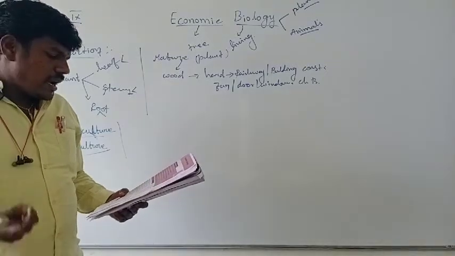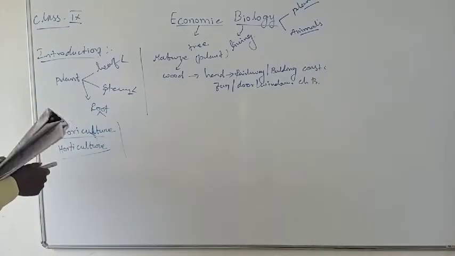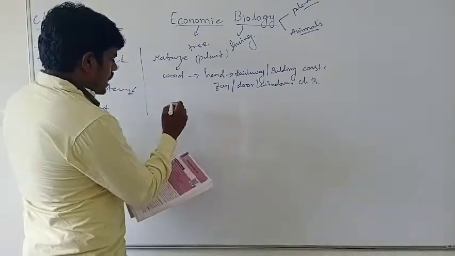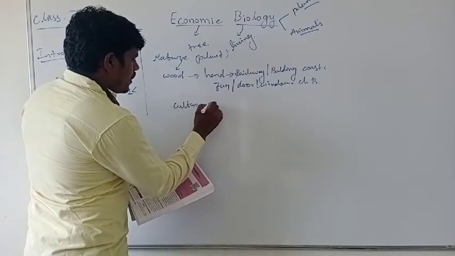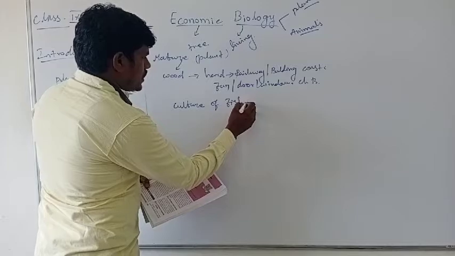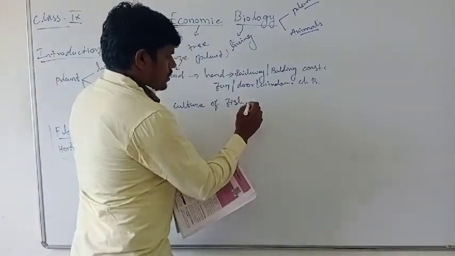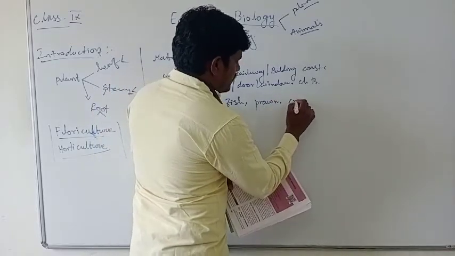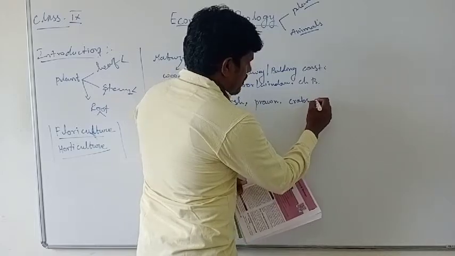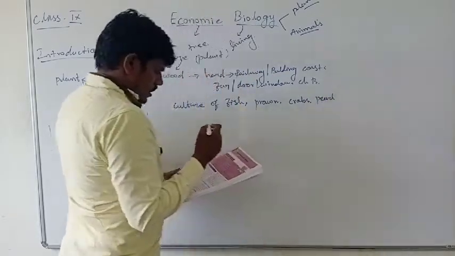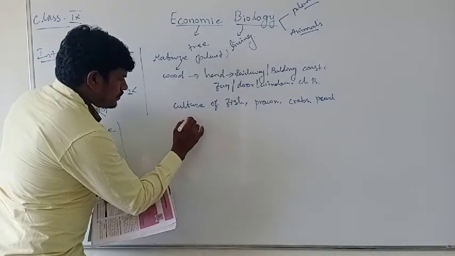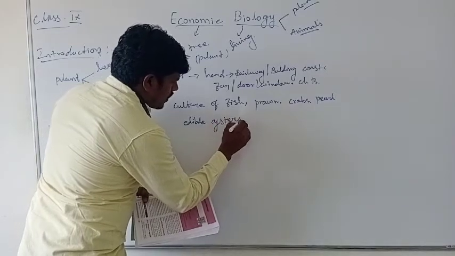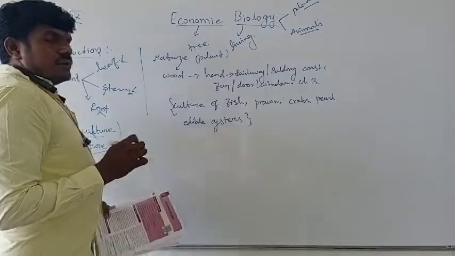What is the culture of fish? That means fish culture, where only fish are used. Culture of fish, and next one, the prawn. And next one, crab. And pearl. Edible, useful. These are in the culture of animals.